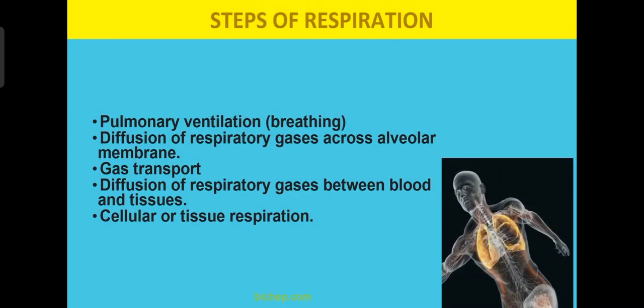In the first slide we have studied cellular respiration. The cells utilize that oxygen, break down the nutrients and release the energy, and whatever carbon dioxide is produced, they give back to the blood. Clear? So these are the 5 steps in respiration: breathing, diffusion of respiratory gases across the alveolar membrane, gas transport, diffusion of respiratory gases between blood and tissues, and fifth, cellular or tissue respiration.